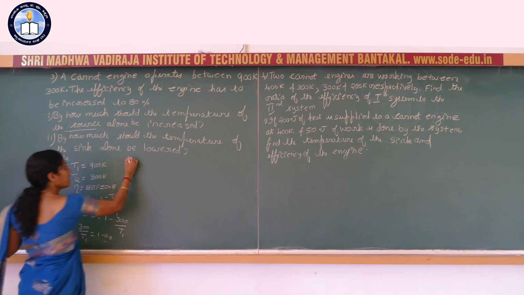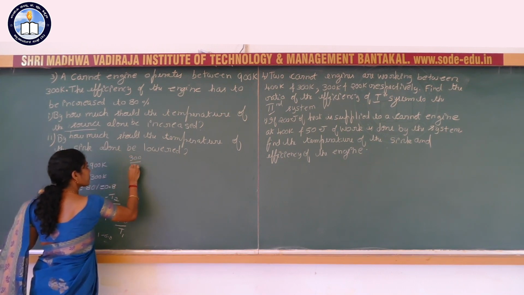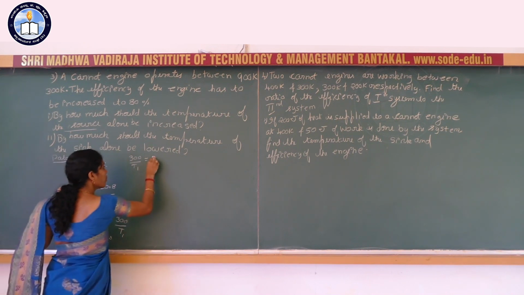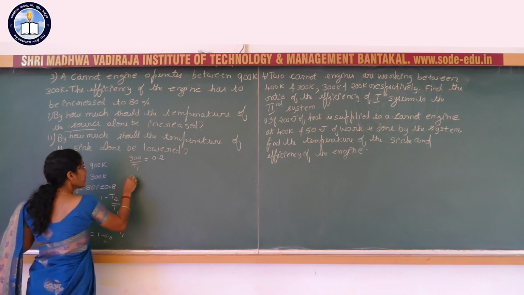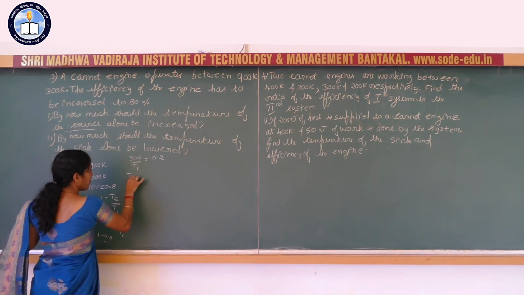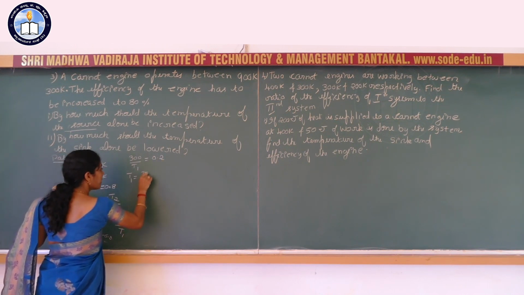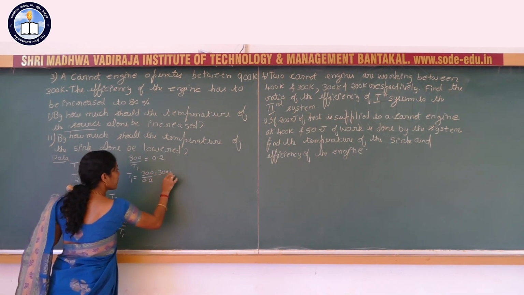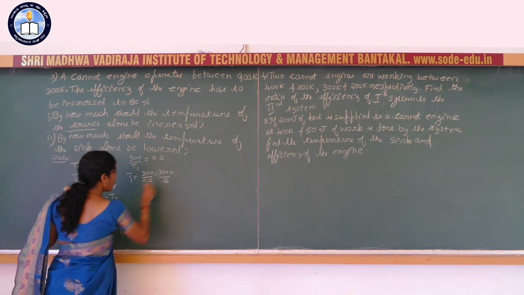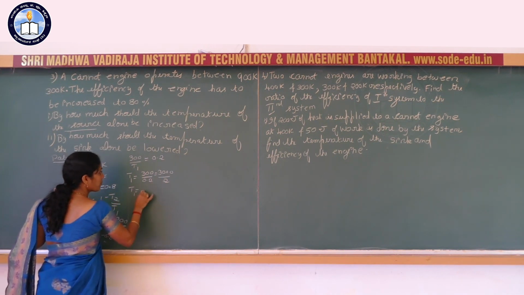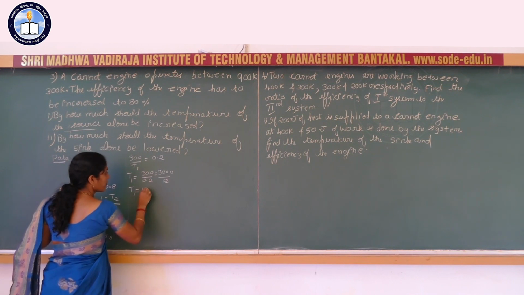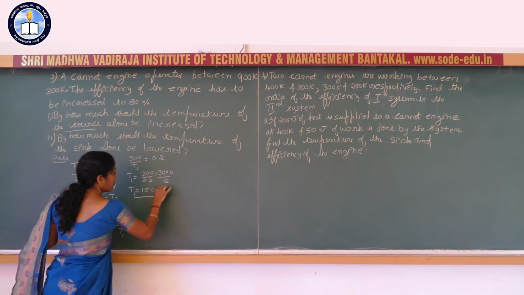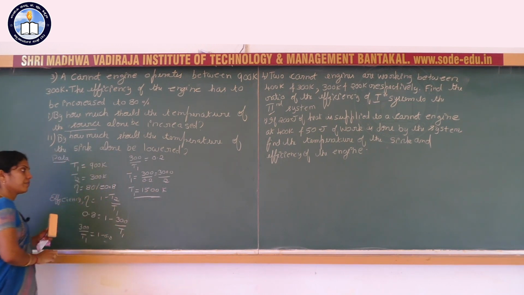Here 300 by T1 is equal to 1 minus 0.8, that is equal to 0.2, or T1 is equal to, shift it here, 300 by 0.2, that is equal to 3000 divided by 2, or T1 is equal to 1500 Kelvin.